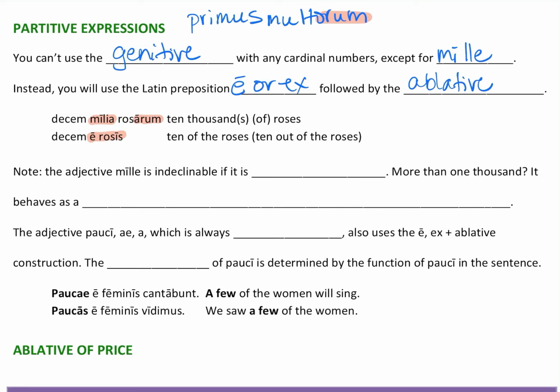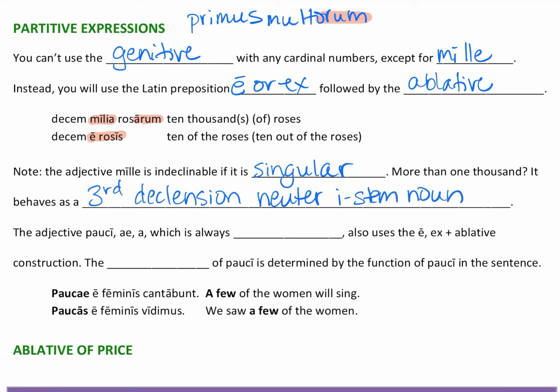Now, note that the adjective mille is indeclinable if it is singular. And more than 1,000, it behaves as a third declension neuter i-stem noun. So the adjective pauci, paucae, pauca, which is always plural. Can you see those are not singular endings? Those are plural endings, because few can be more than one. It also uses the ex plus the ablative construction, and the case of pauci is determined by the function of pauci in the sentence. So let's look at a couple.